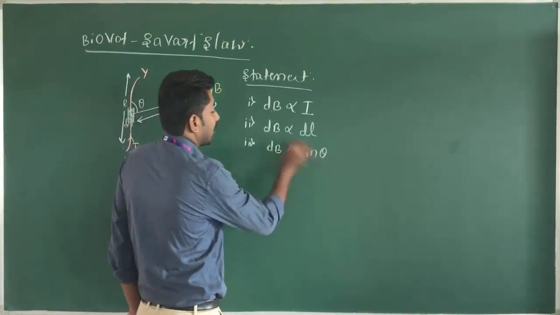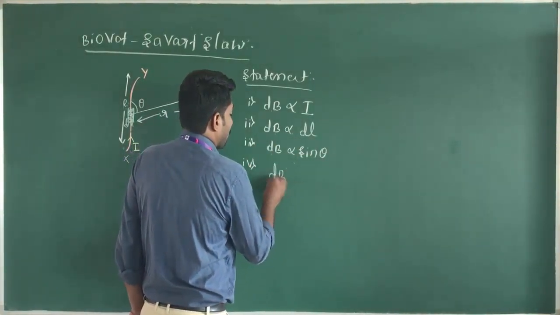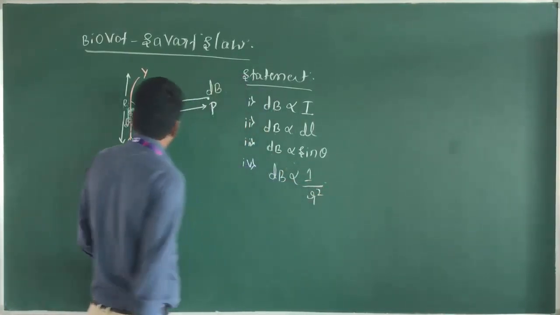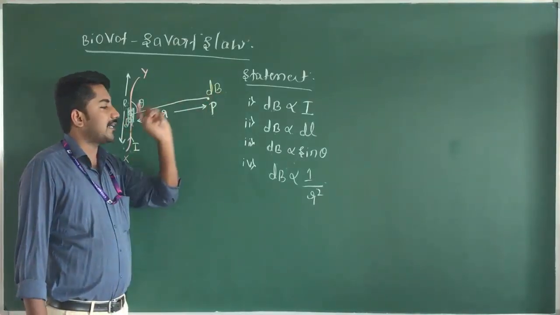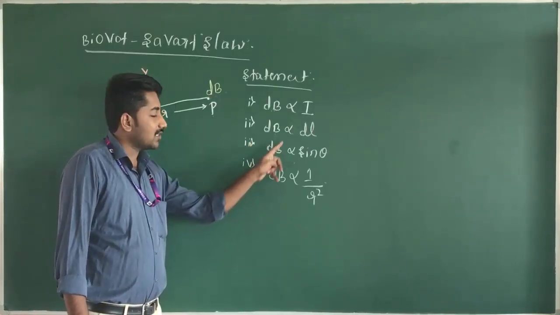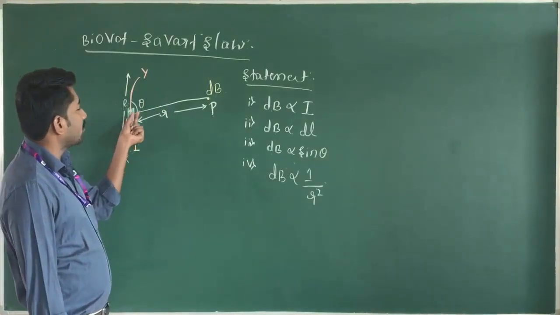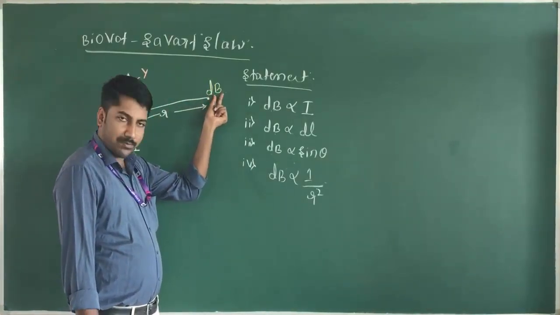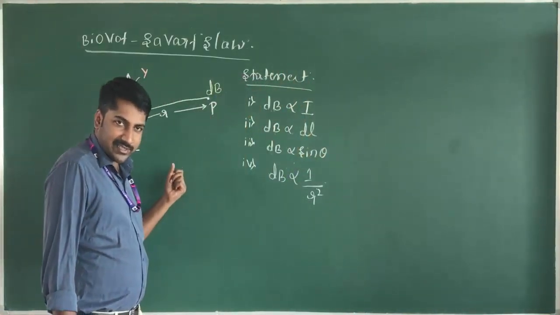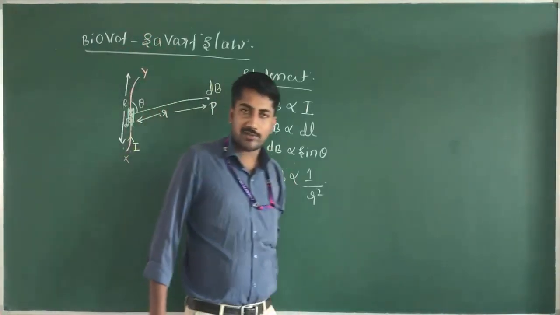dB is directly proportional to sin theta, and the magnitude of the magnetic field at a point P is inversely proportional to square of distance between the current element to the magnetic field at a point P. If the distance increases, the magnetic field decreases. If the distance decreases, the magnetic field increases. It is inversely proportional. It is very simple.